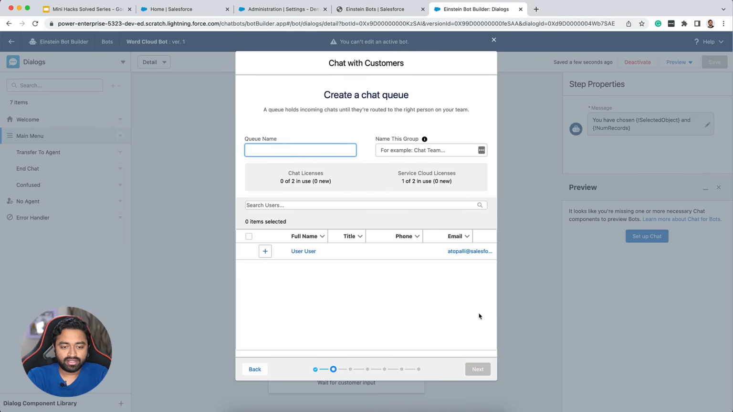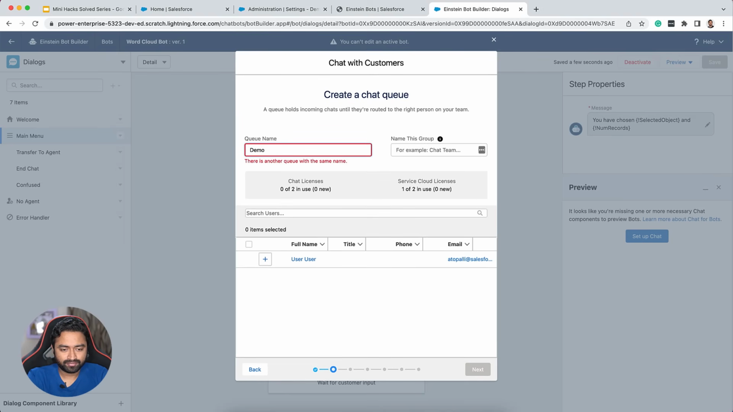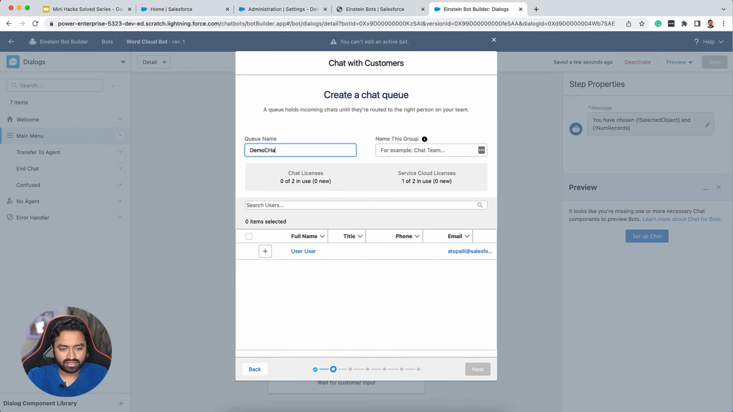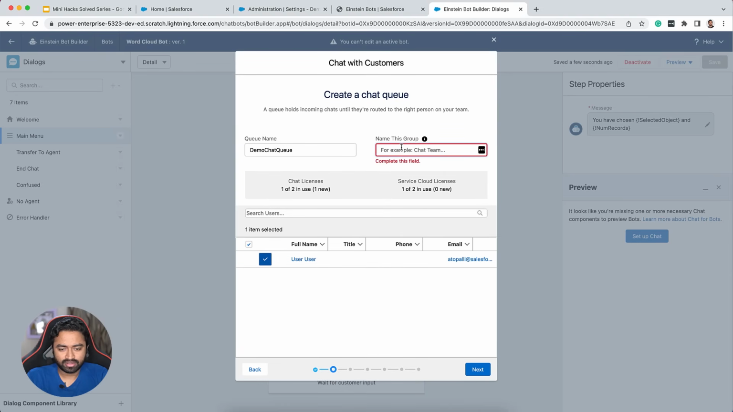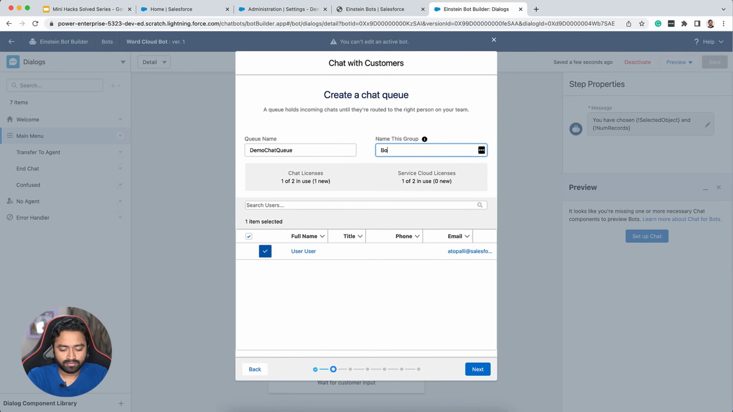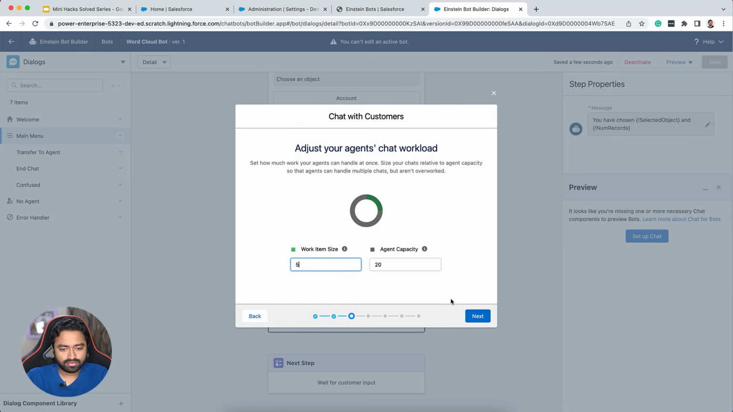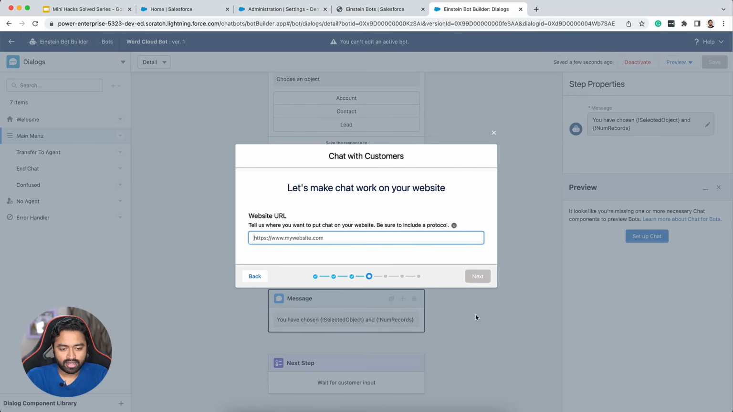It says create a chat queue. So I'll say demo queue, demo chat queue, and I'll add the user to it. I'll click next. Okay, I need a name for this, bot demo. And then it asks about the workload. We can just click next, and the website URL. So here is where you're going to paste the URL of the community you have previously created.